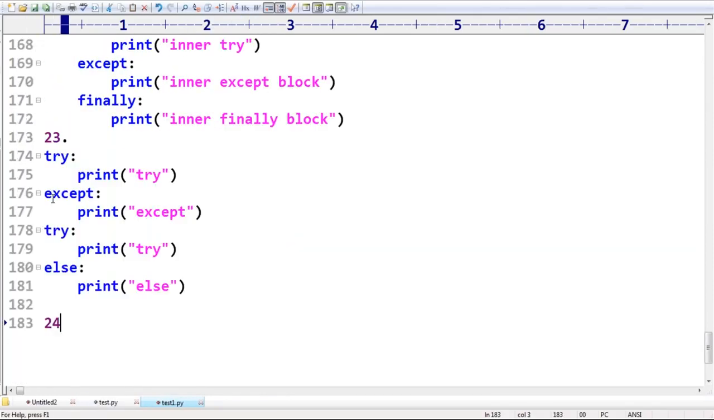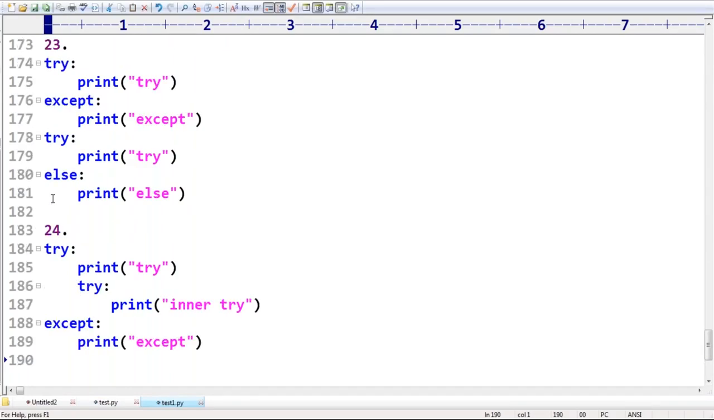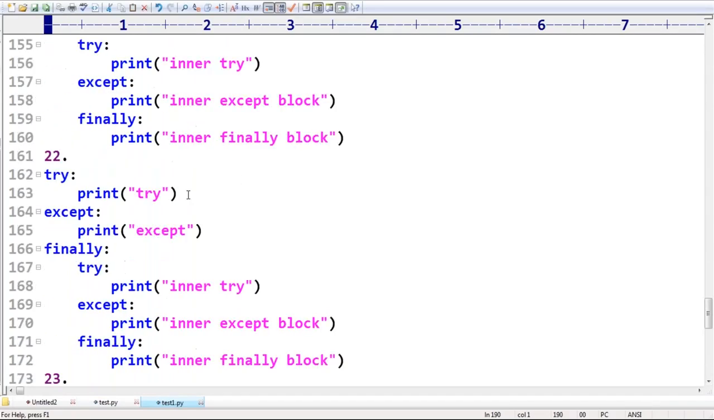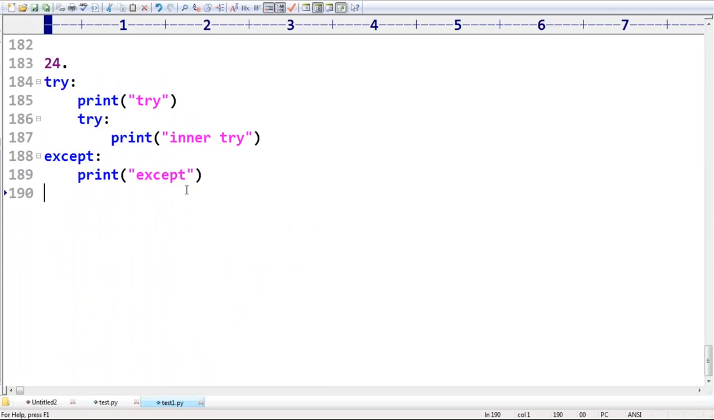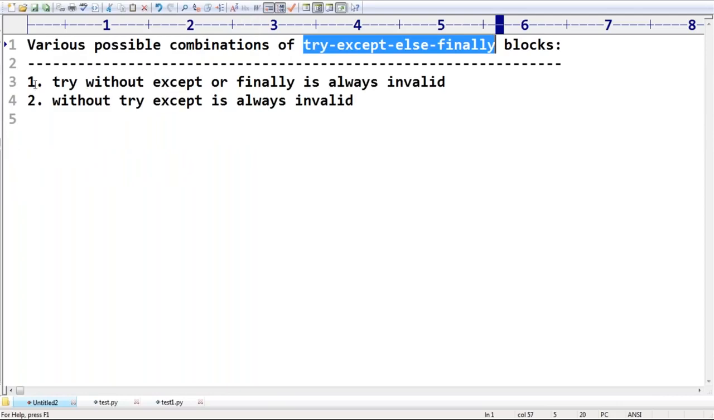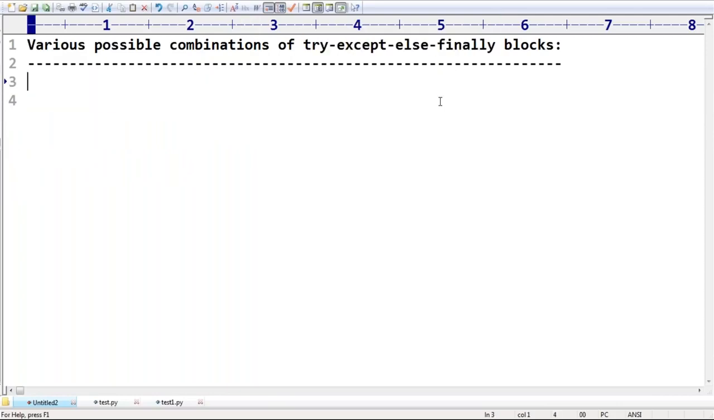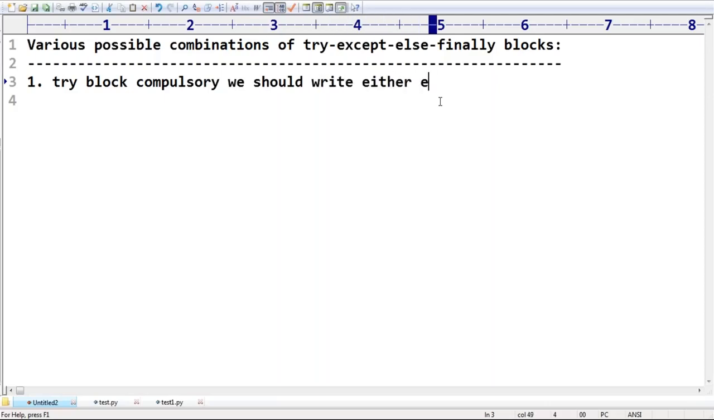Make sure you are clearly aware of these various possible cases. We listed almost 23 or 24 combinations. If you go through all these 24 combinations, then you will get much clarity. But before that, let me conclude whatever conclusions we had, point by point. Whenever we are writing a try block, compulsorily we should write either except or finally block.